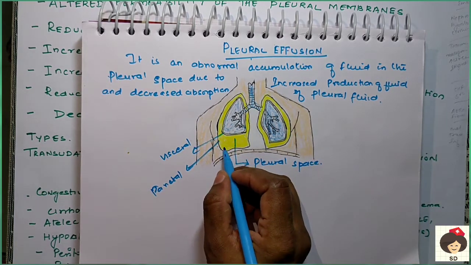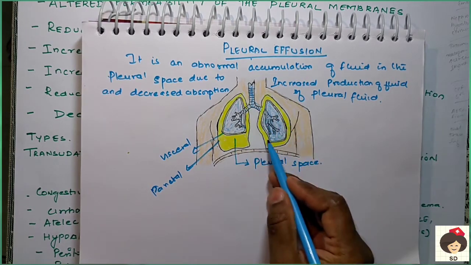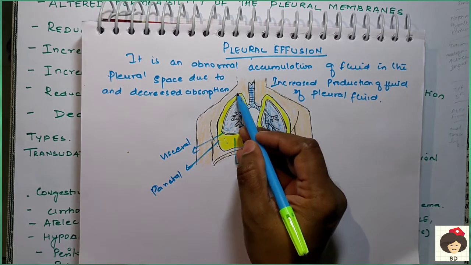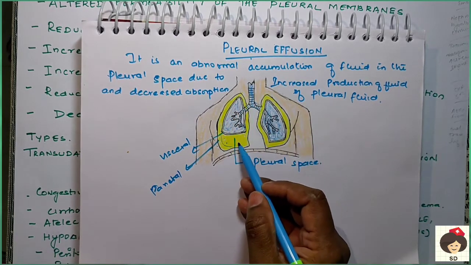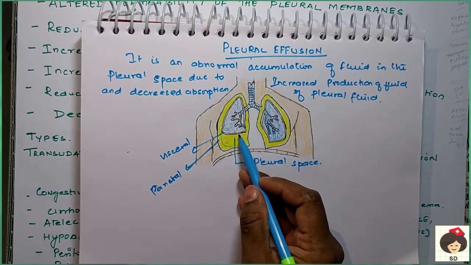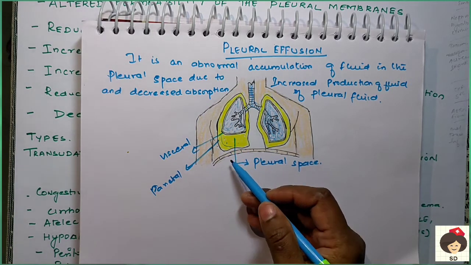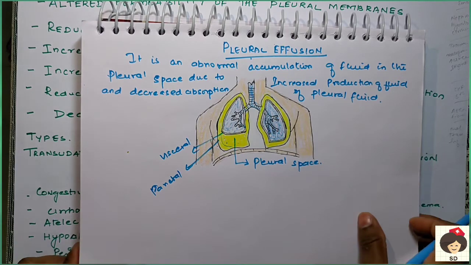Okay, but in pleural effusion you can see, this is the normal amount of fluid, whereas here so much fluid is accumulated in this pleural space. So this condition where there is abnormal accumulation of fluid in the pleural space is called pleural effusion.